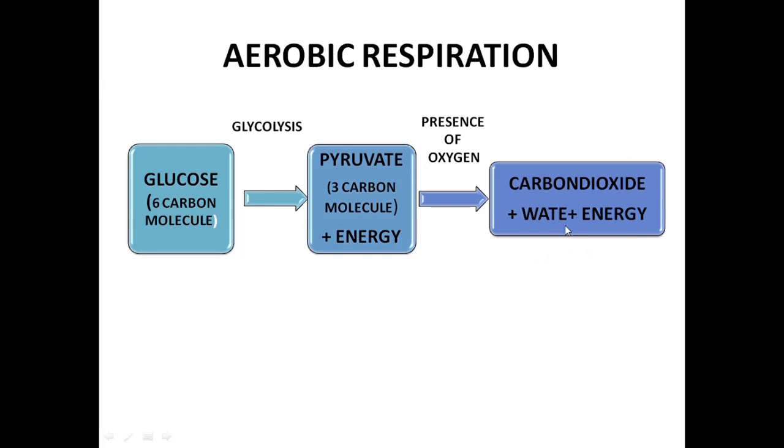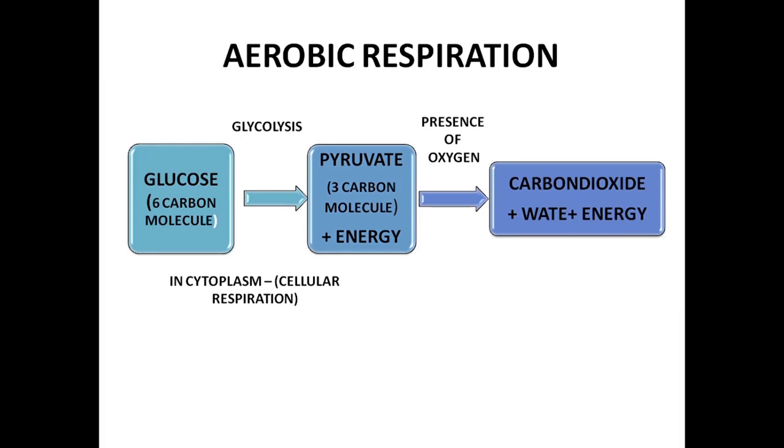I'm sorry for the spelling here, it's actually water. So carbon dioxide, it's CO2. So glucose C6H12O6 is broken down into pyruvate, which is a 3 carbon molecule, in the cytoplasm. So we know the process here is glycolysis. The conversion from glucose to pyruvate, and where is it happening?